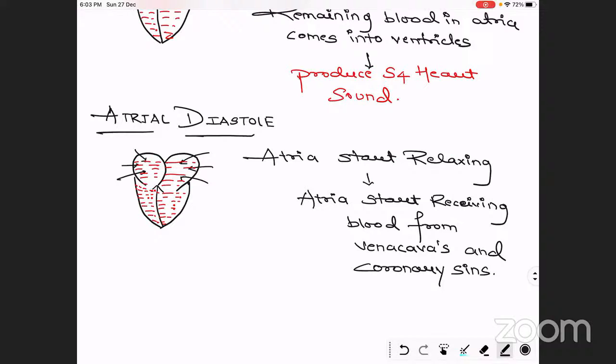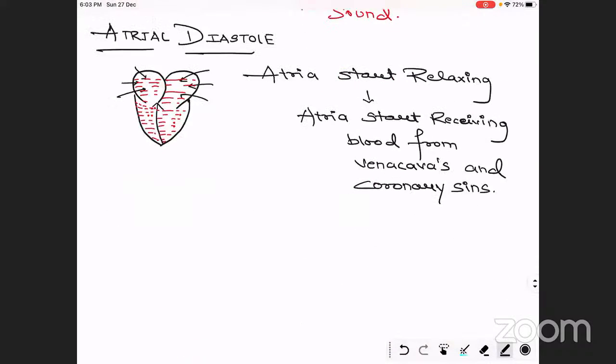We have studied this cardiac cycle for so long, but it is just milliseconds. As we know, in 60 seconds there are 72 heartbeats that can be seen, or can be heard. So this is all about the cardiac cycle.